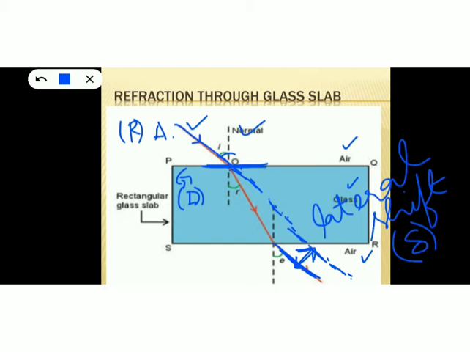So while drawing refraction through a glass slab, you must represent this lateral shift. It's there in your NCERT textbook. So please go through the figure in your NCERT textbook and try to identify the concept of lateral shift. So what is lateral shift? It is the shift of the emergent ray from the incident ray position.